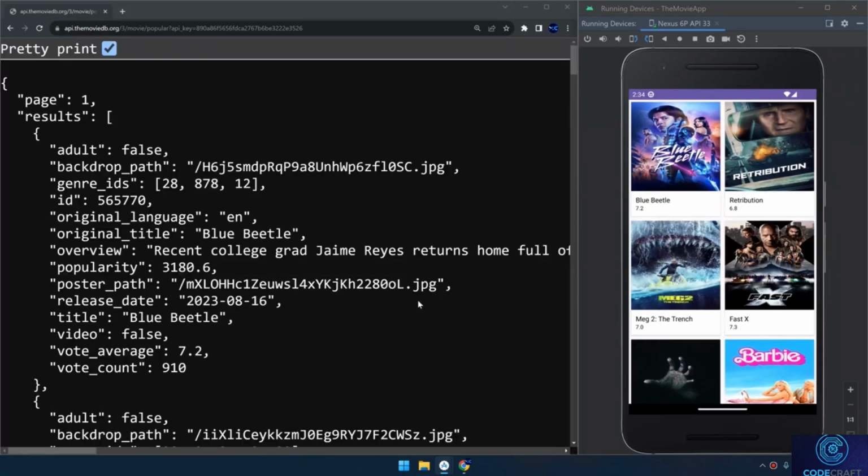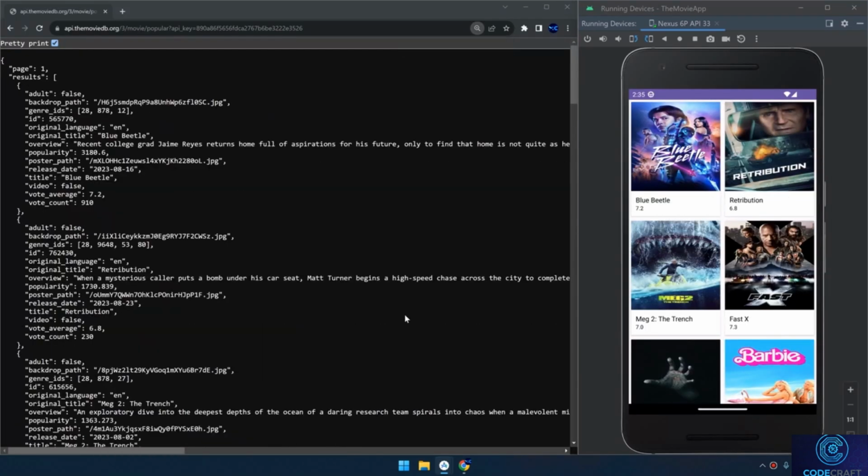Are you ready to build this amazing app following the MVVM architecture, the Model View ViewModel architecture pattern in Android? I guess yes, because you are going to be a professional Android app developer.